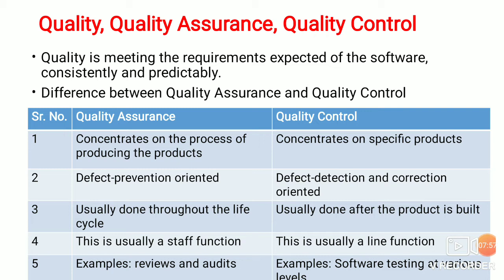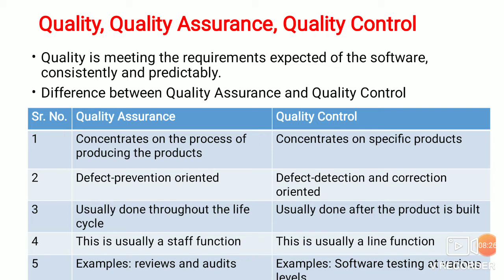Quality assurance is usually done throughout the life cycle, meaning at each phase of the life cycle, that is, at the requirement phase, the design phase, the coding phase and the testing phase. At each phase of the life cycle we are going to do quality assurance. But quality control can be done only when the product is built. That is, when the product is ready, then only we can check the quality control.